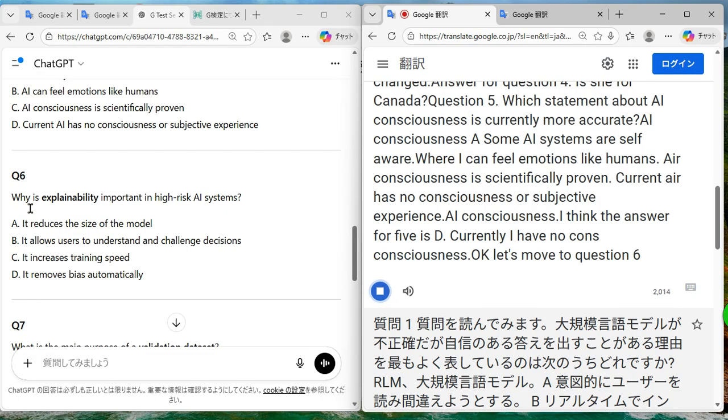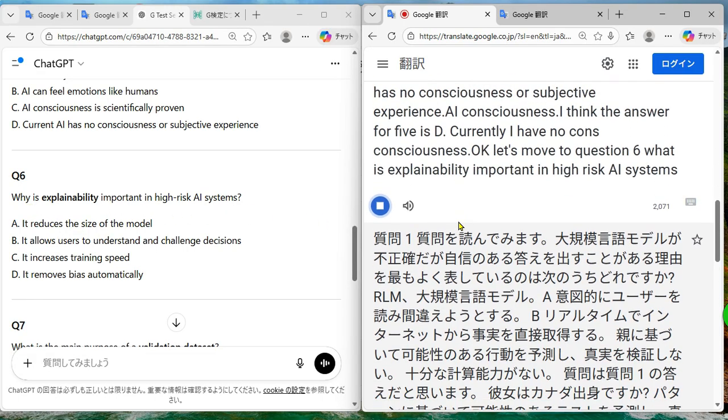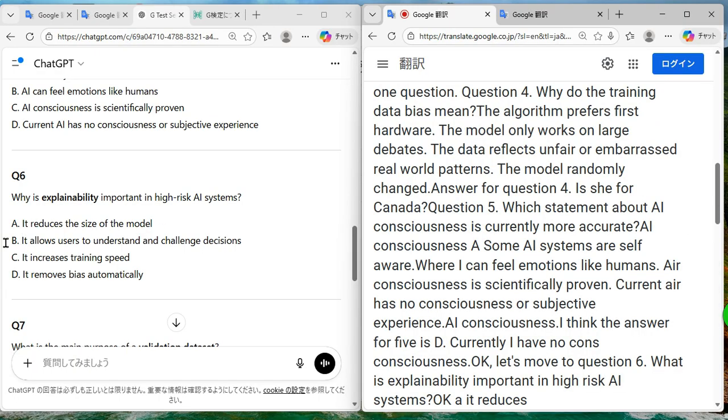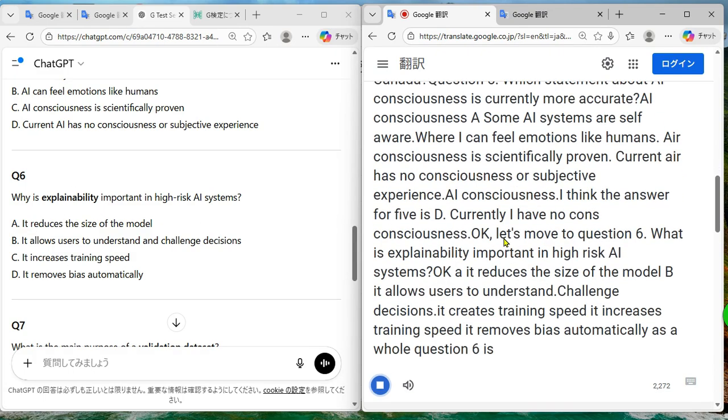Why is explainability important in high-risk AI systems? A. It reduces the size of the model. B. It allows users to understand and challenge decisions. C. It increases training speed. D. It removes bias automatically. The answer for question 6 is B.